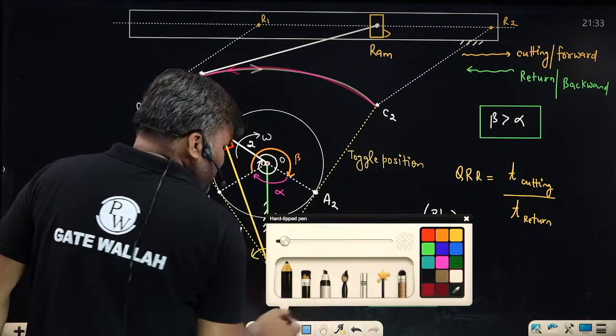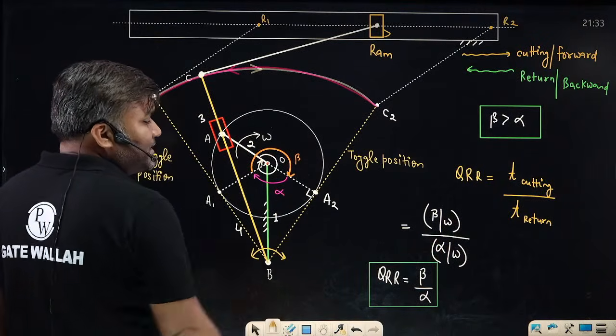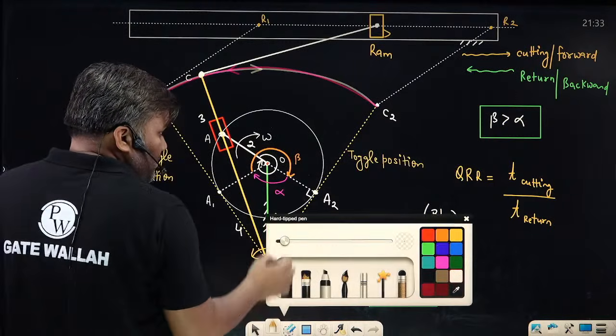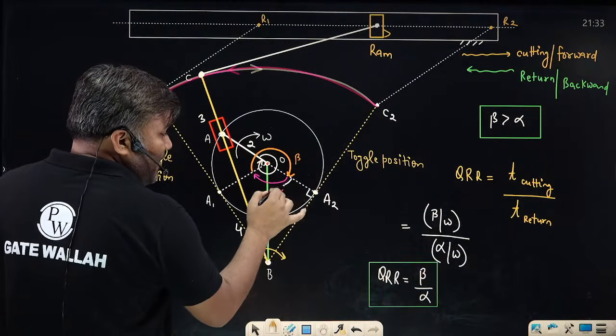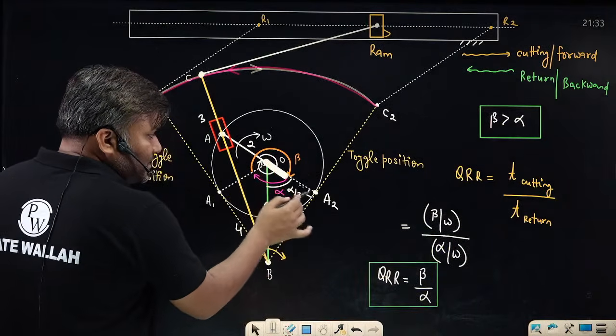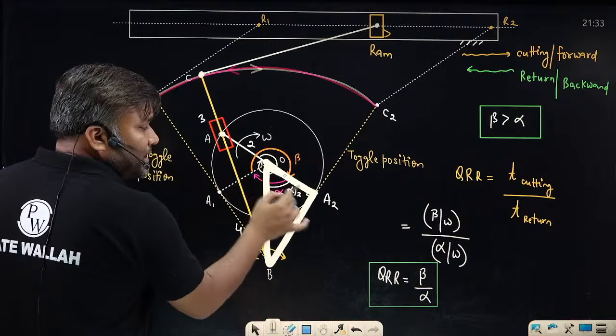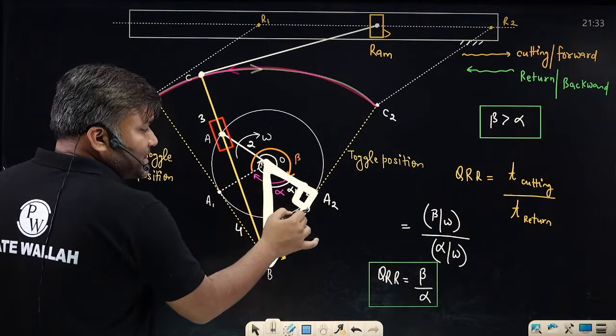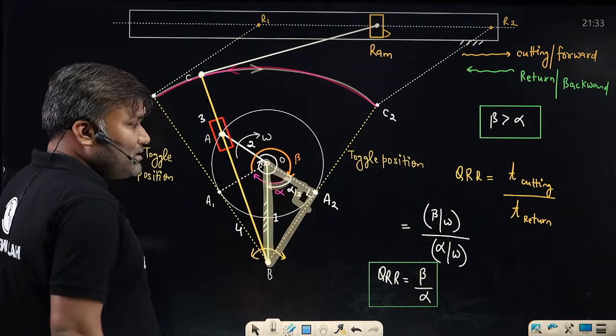Sir, I have the geometry in front of me. From the geometry, you can clearly see this is the 90-degree angle beta. What is the half angle? Sir, this is nothing but alpha by 2. And this is a right angle triangle, where this angle is 90 degrees. This is the alpha by 2 angle.